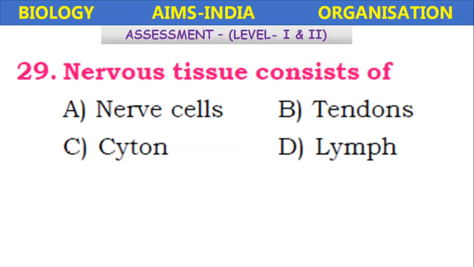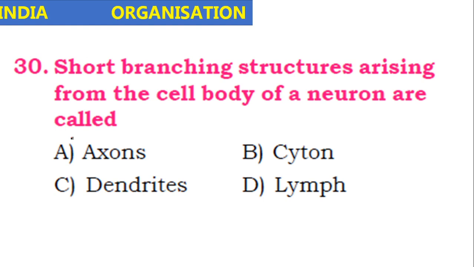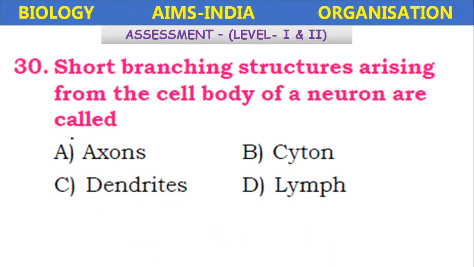Next, nervous tissue consists of nerve cells, tendon, cyton, lymph. Nervous tissue is composed of neurons, nerve cells. Short branching structures arising from the cell body of a neuron are called axon, cyton, dendrites, lymph. It is the dendrites.